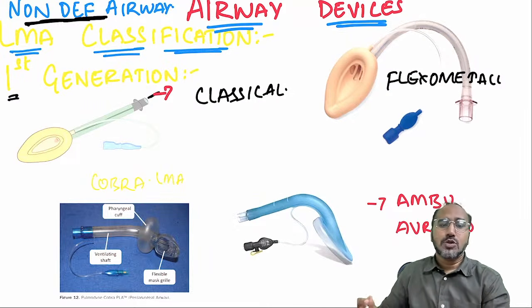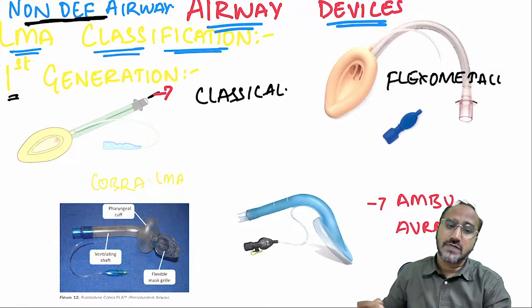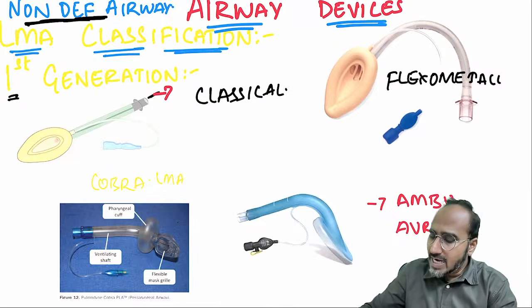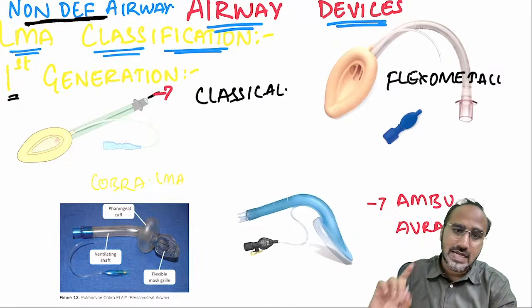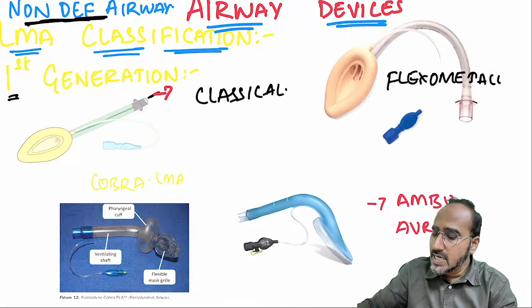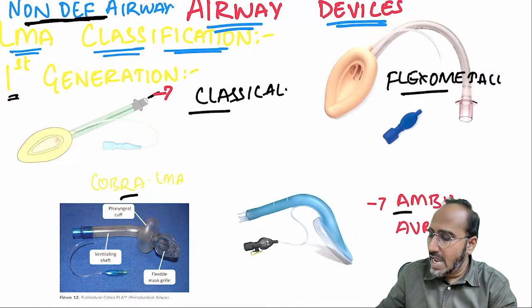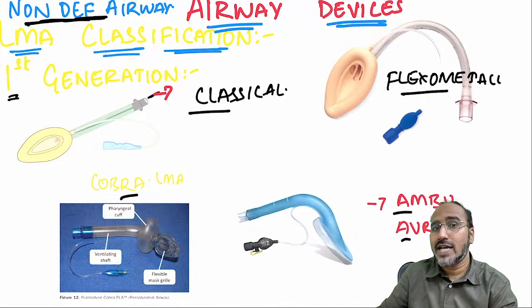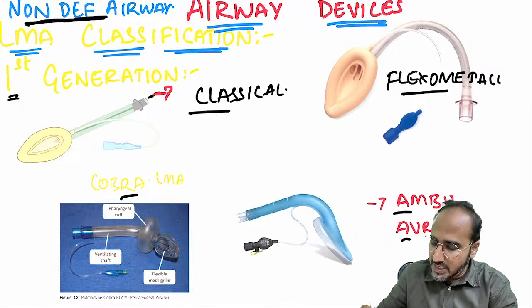There are 2 generations or 3 generations of LMA, guys. First generation LMA means what? They are having single port. Everyone listen over here. Single port is the first generation LMA. Examples are classical LMA, flexometallic LMA, Cobra LMA, and Ambu Aura 40. These are first generation LMA.